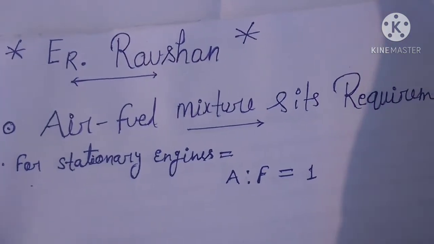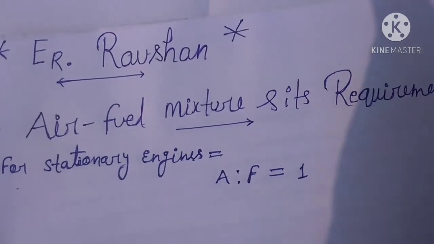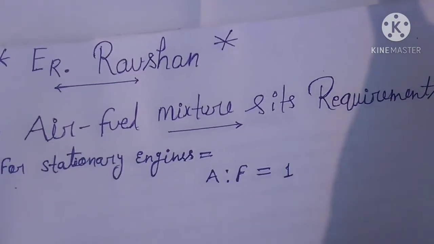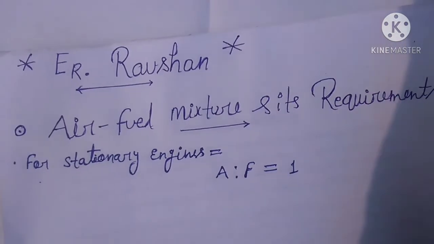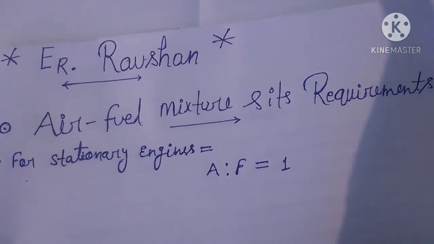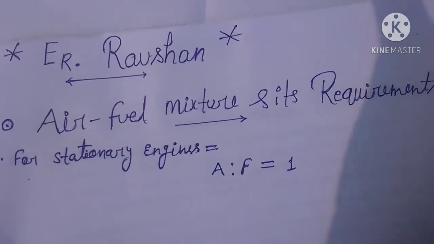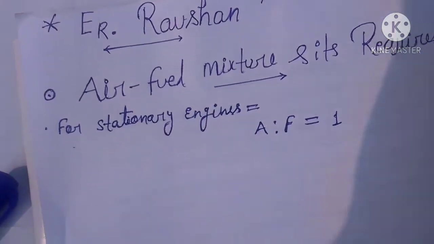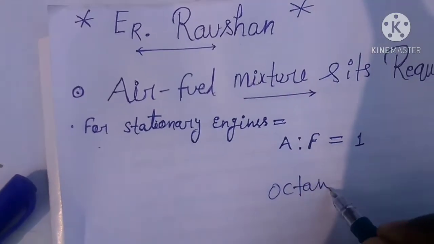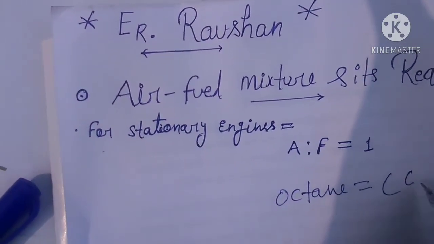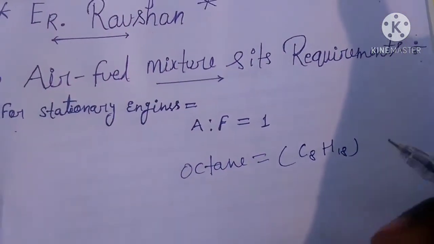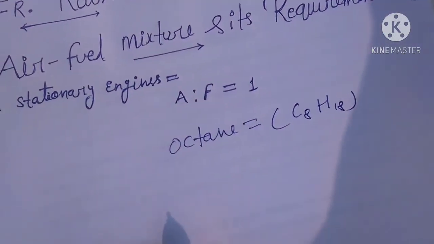The engines used in automobiles are operated at different loads and different speeds, so proper air fuel mixture should be supplied to the engine as per requirement. As you know, in a gasoline engine, that means a spark ignition (SI) engine, we take gasoline. So in this we use octane. What is its formula? C8H18. Let us calculate the different requirements here.